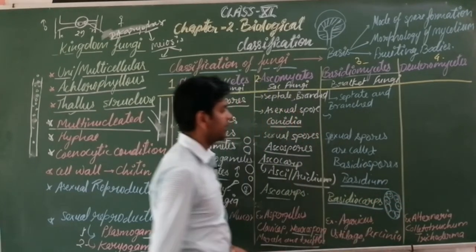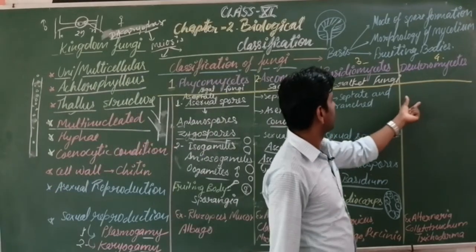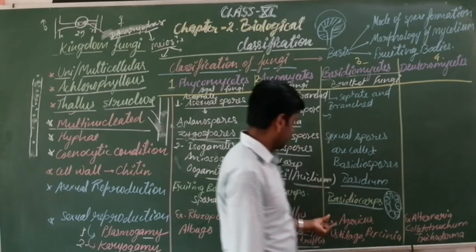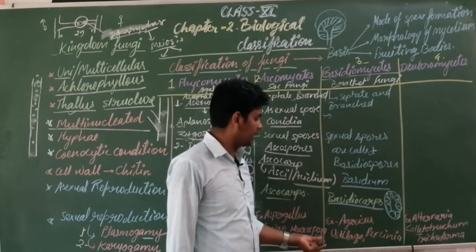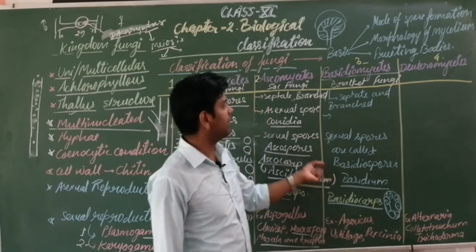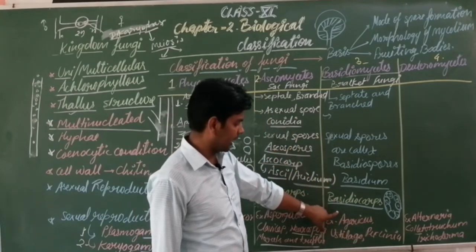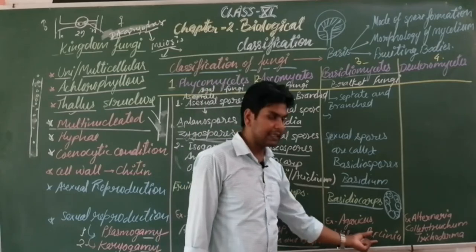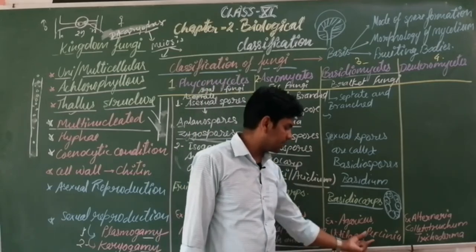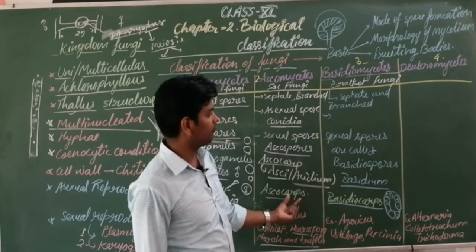I think you are understanding, students. Now, an example of this category. Agaricus, which is known as the mushroom. The scientific name of mushroom is Agaricus. Ustilago and Puccinia are the harmful fungi and they cause disease in plants.